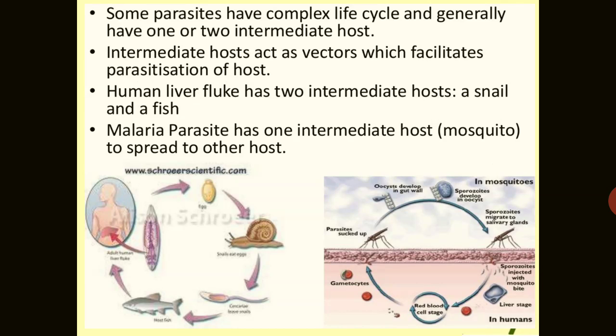For example, the human liver fluke has two intermediate hosts, a snail and a fish. One snail is there and one fish is there. There are two hosts.